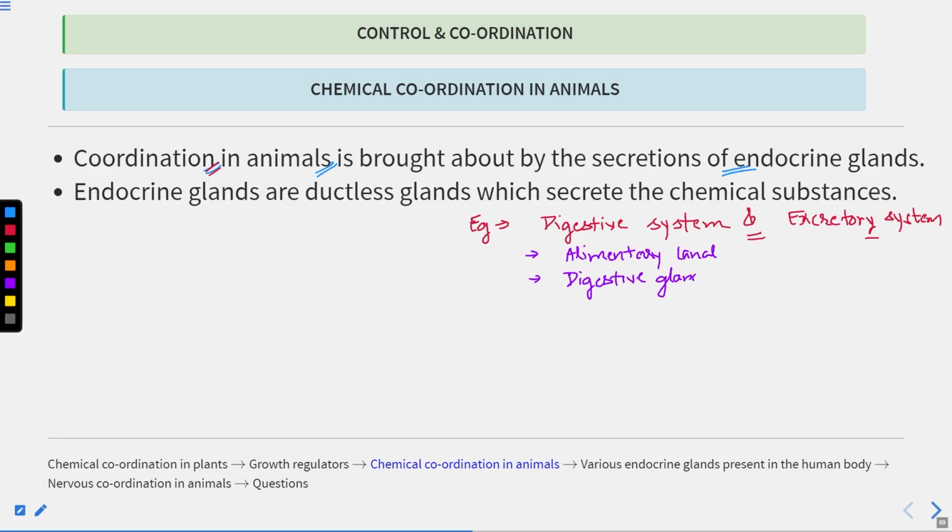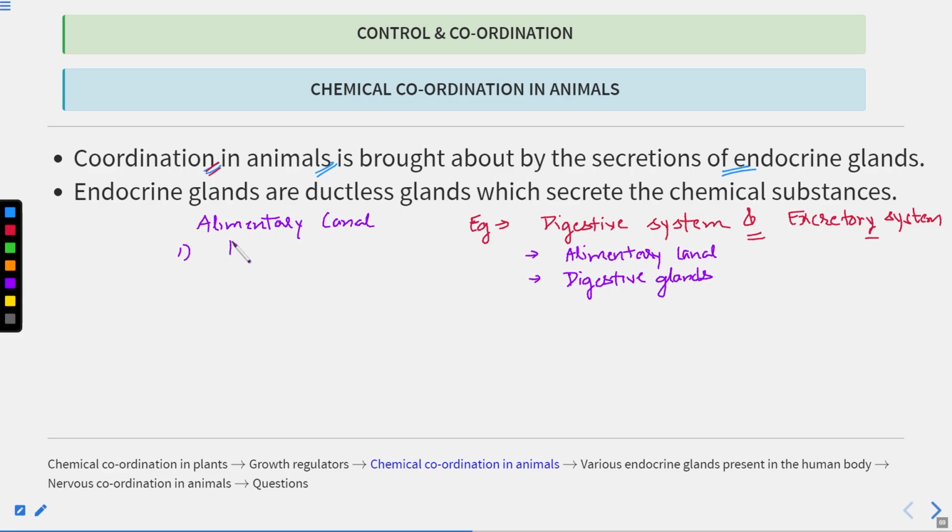So the digestive system comprises the alimentary canal and the digestive gland. Now, what are the parts of the alimentary canal, or what are the organs involved in the alimentary canal?